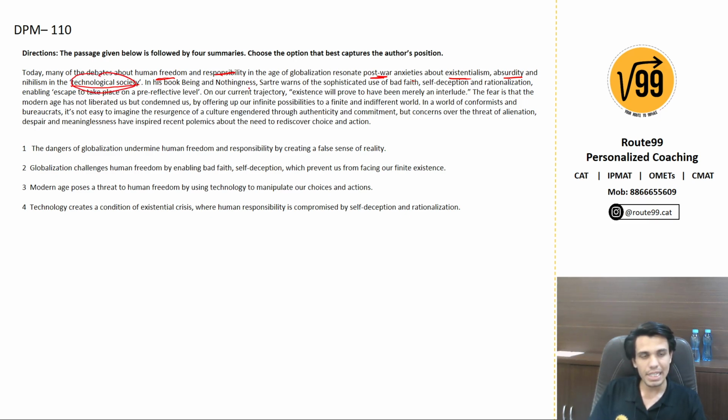Right, in his book Being and Nothingness, Sartre warns of the sophisticated use of bad faith, self-deception and rationalization, enabling escape to take place on a pre-reflective level. So there is this author named Sartre who in his book Being and Nothingness has warned people about the use of bad faith, self-deception and rationalization that enables the escape to take place on a pre-reflective level.